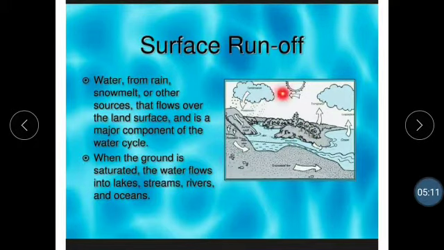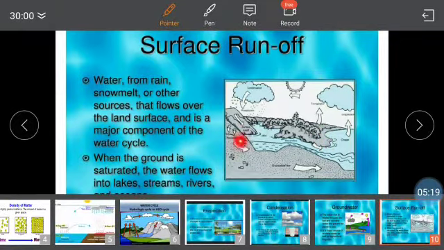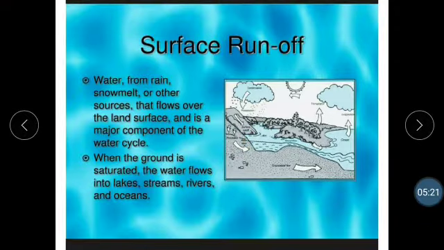Surface runoff: we have discussed that water from rain, snow melt or other sources that flows over the land surface is a major component of the water cycle. When the ground is saturated, the water flows into lakes, streams, rivers and oceans. That is surface runoff. It means the water which flows over the surface of the earth after rain. That flowing water is nothing but runoff.